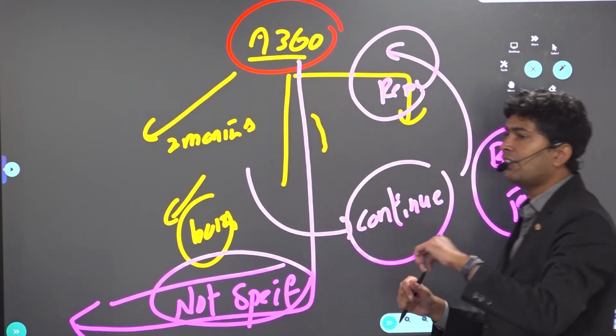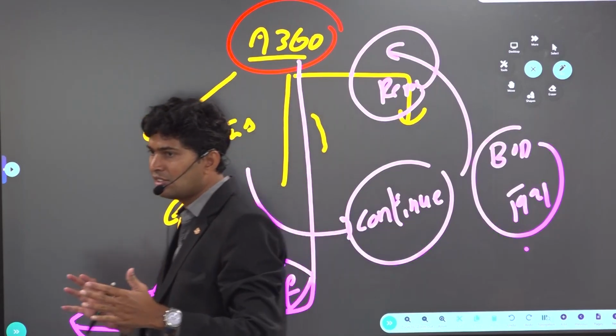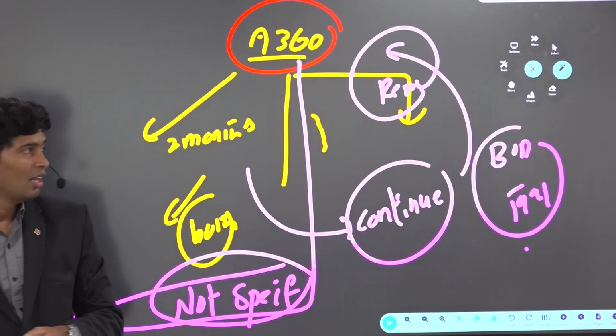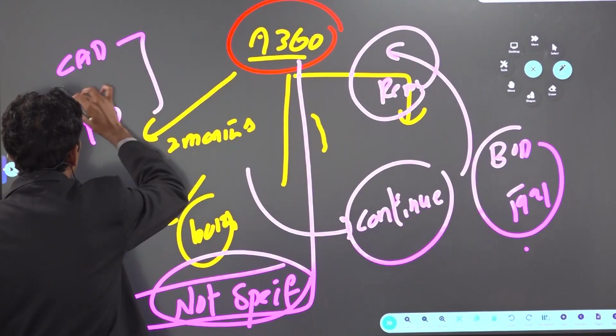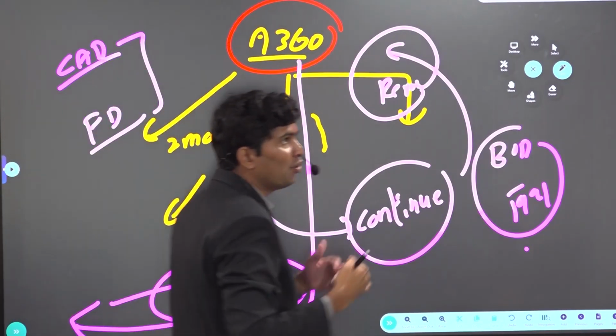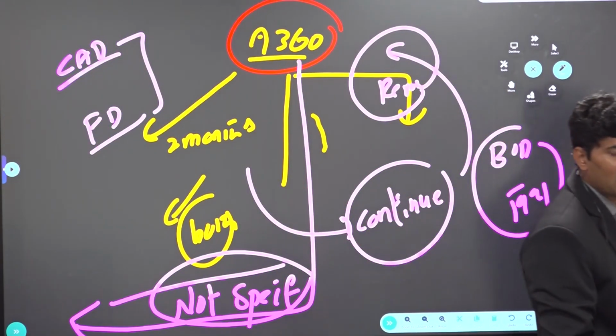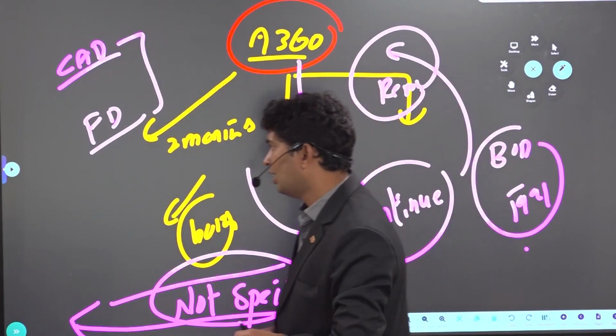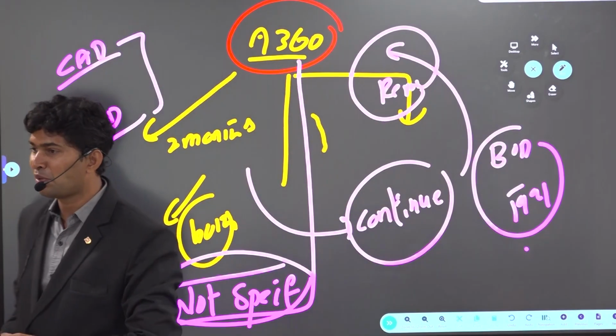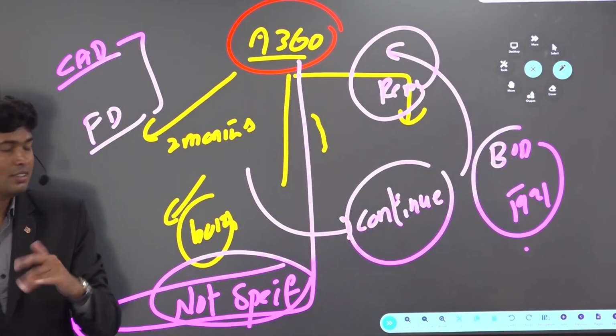The BOP crisis of 1991 was because of external reasons and internal reasons, mainly the twin deficit problem. High current account deficit, high fiscal deficit. What is a high current account deficit? Imports are more than exports. What are the major imports? Crude oil, petrol, gold, semiconductor chips, electronic items are the major imports of India. What are the major exports of India? Textiles, cosmetics, organic products are the major exports of India.